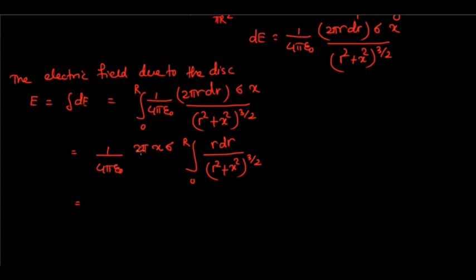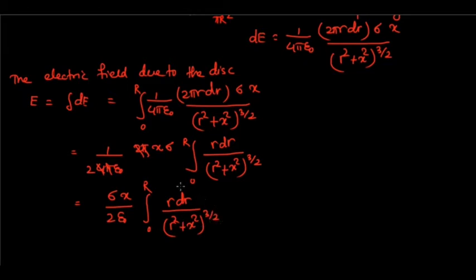So that is equal to, here the pi will cancel, 2 4 will cancel, we will get 2 here. So we are getting sigma x divided by 2 epsilon naught, integration 0 to R, r dr divided by (r square plus x square) power 3 by 2.